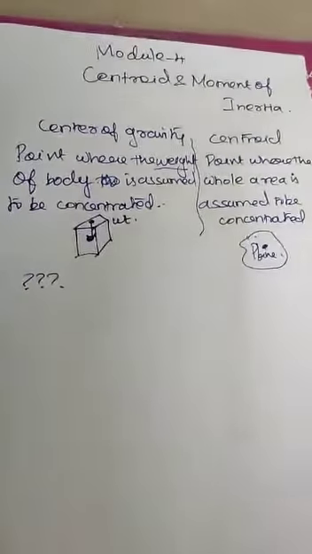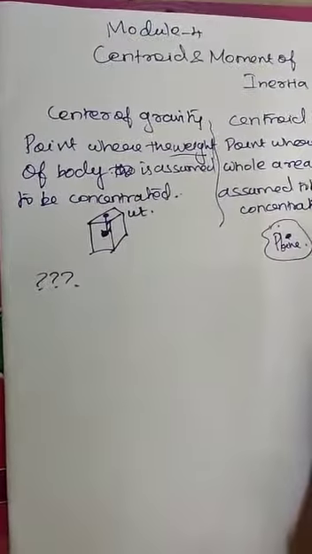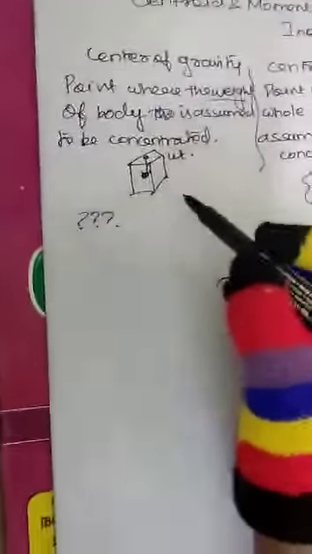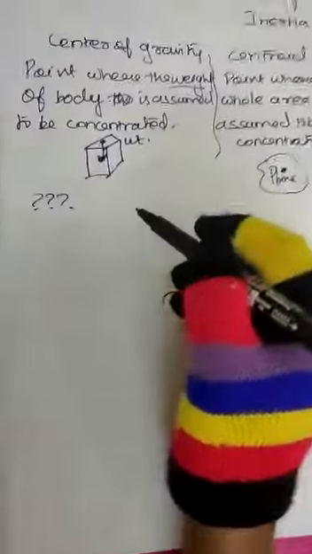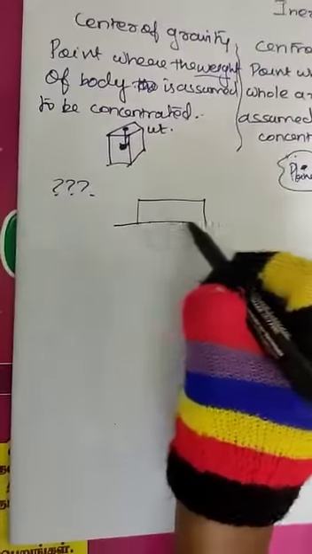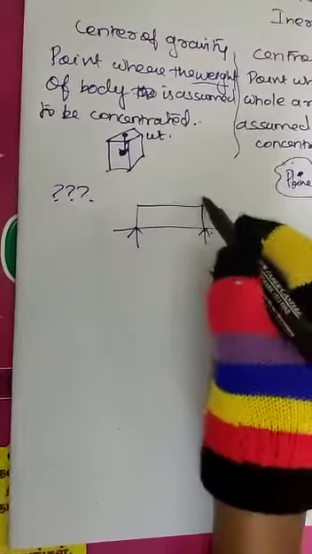Next, we need to calculate the centroid. How to calculate the centroid? For example, for beams, if it is a rectangle, like a fixed beam.